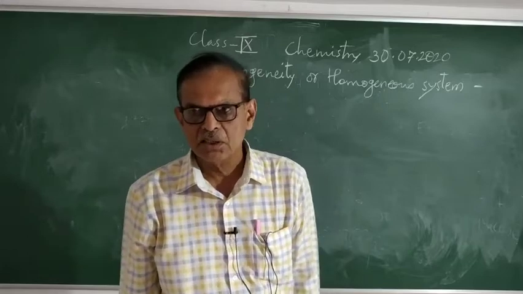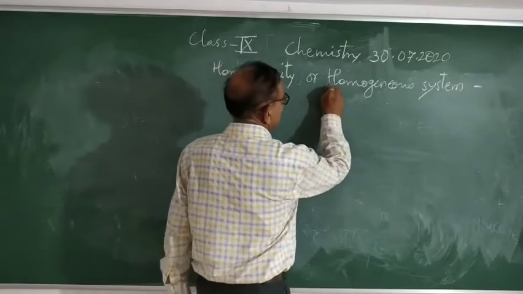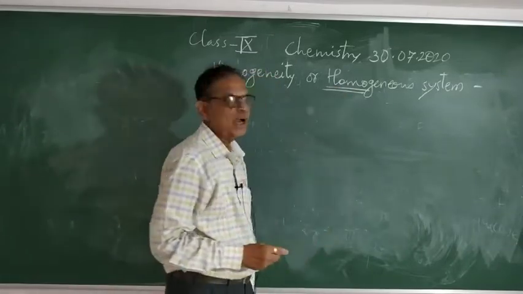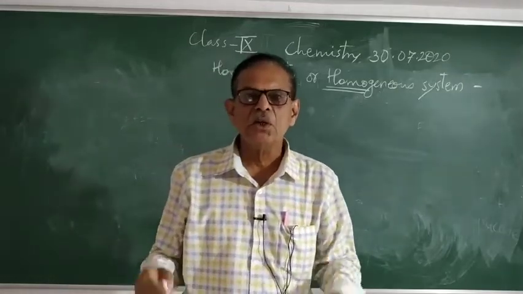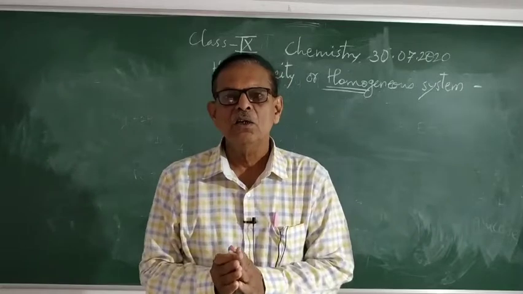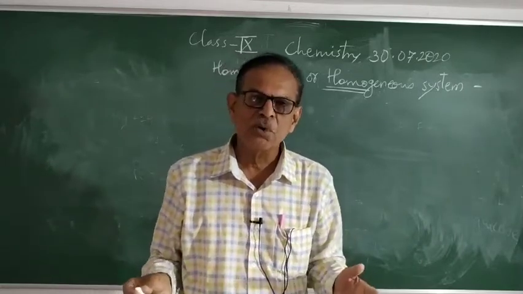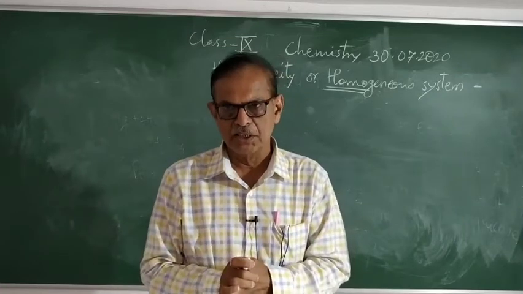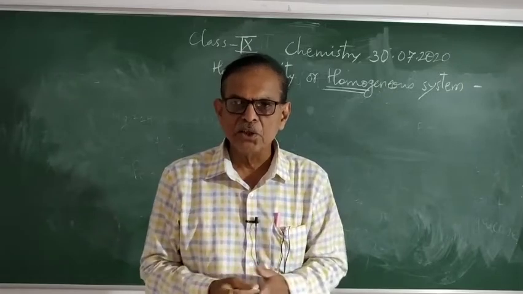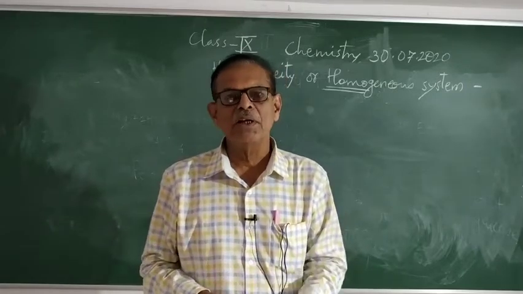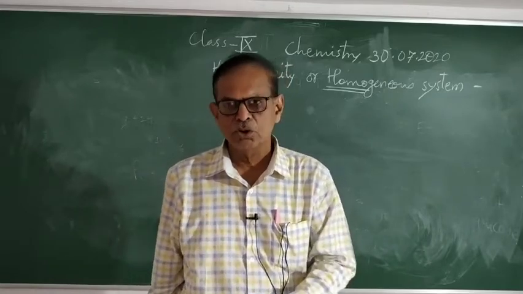Now homogeneous system is one. Homo means same, and genus means phase. The system which occurs in only one phase is called homogeneous system. So, for example, the gases form a homogeneous system. Two gases are miscible into one another. For example, when we mix N2 and H2, it forms a homogeneous system.